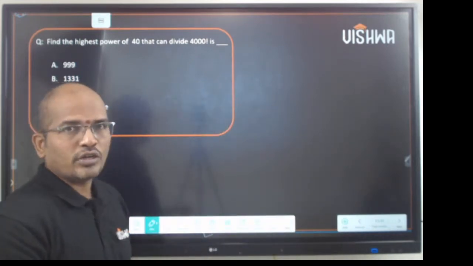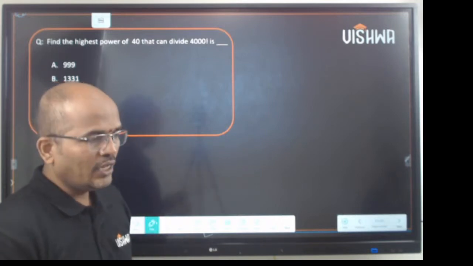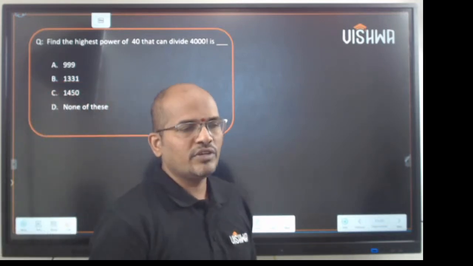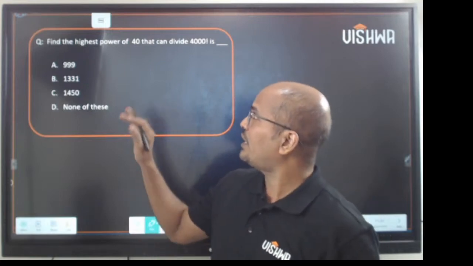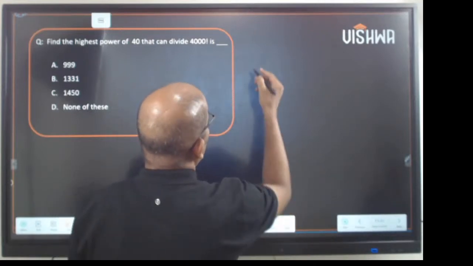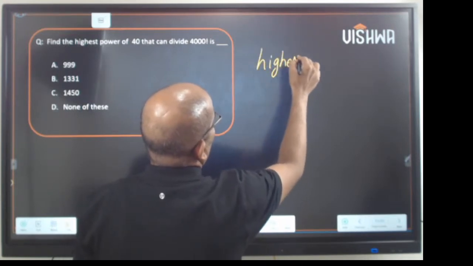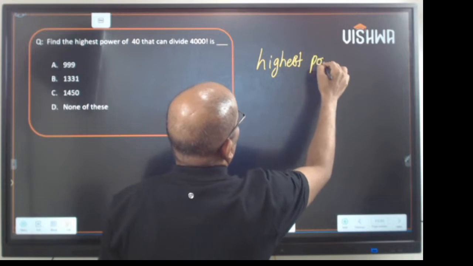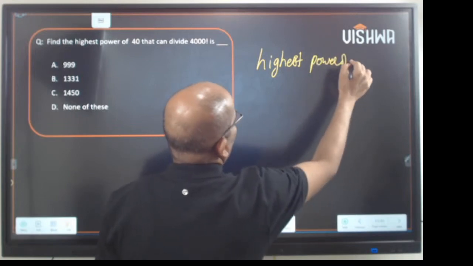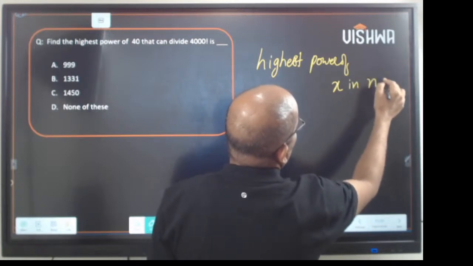Find the highest power of 40 that can divide 4,000 factorial. This is one good question, which is the concept of finding the highest power of x in n factorial.